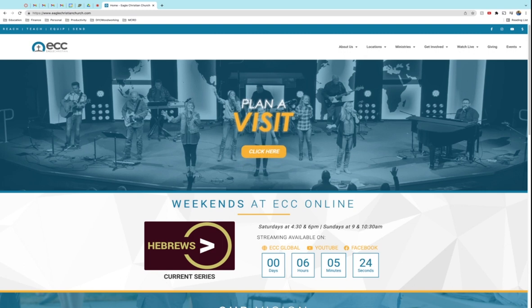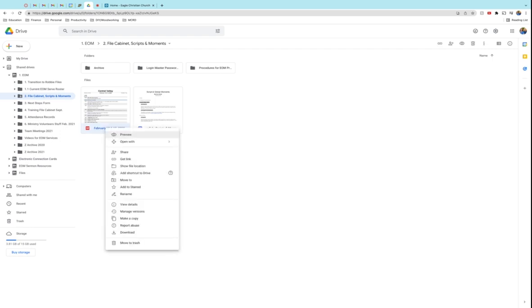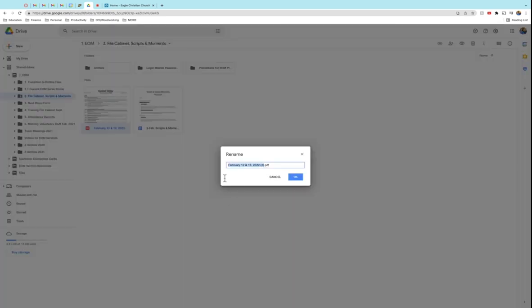Okay, we have gone through the first step, that is pulling down the service from Planning Center. So we're going to go into the EOM file cabinet for scripts and moments. And so we've pulled in this particular document, which was a PDF. The first thing we're going to do is rename this. I'm going to right click there, go down to rename, and we're just going to put on here Planning Center. That way we know what document is what, and there's no reason to have that 2 there. So I'm going to move that over. So Planning Center, February 12th, 13th.